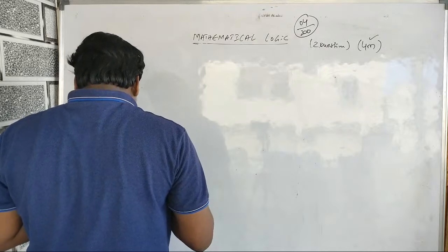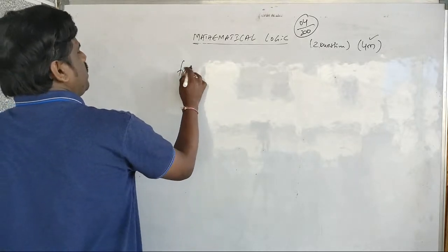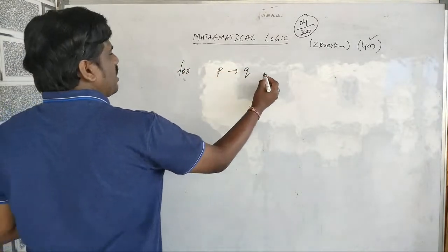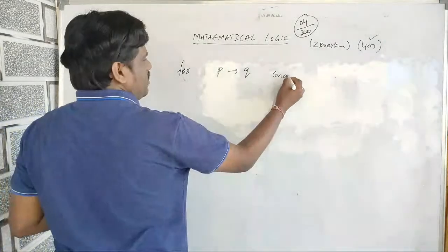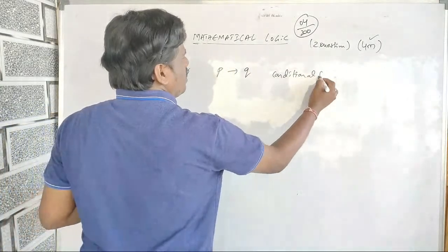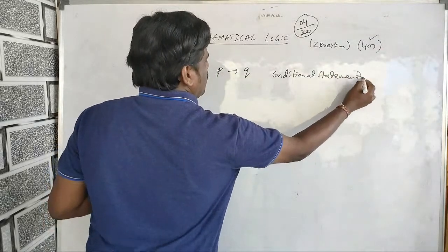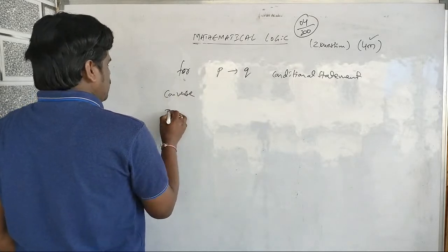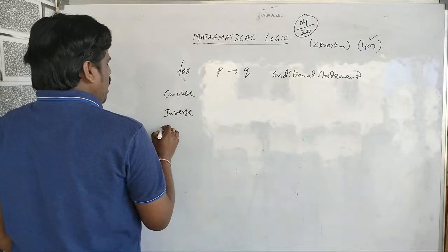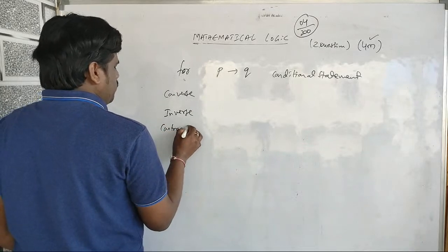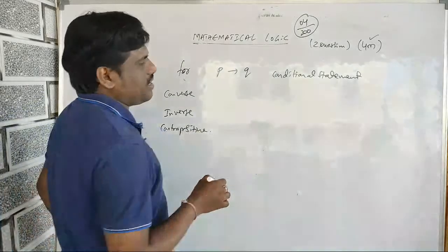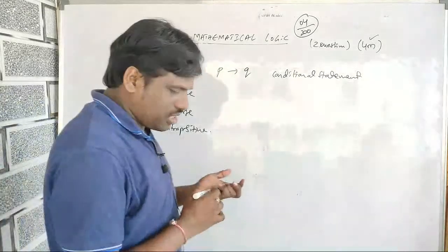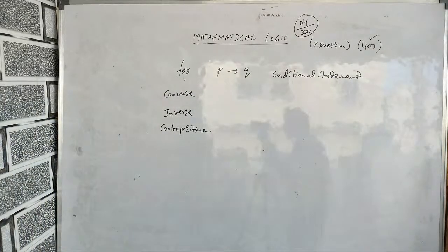Next you have to know there is a statement P implies Q. This is called a conditional statement. And then I will write converse, inverse, and contrapositive. See, I will take previous year questions. Just wait. I'll take some interesting previous year questions of MHT-CET. First, I am explaining the concepts right now. Hope you are able to see the board.